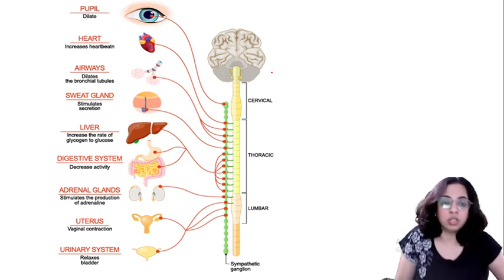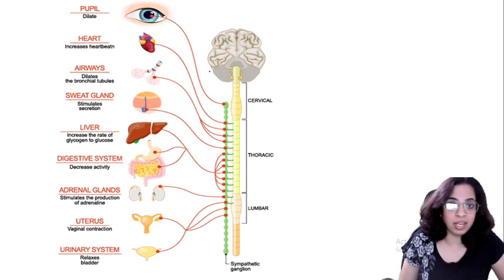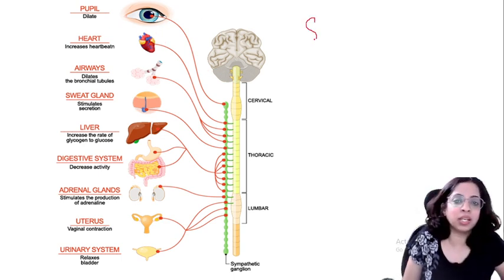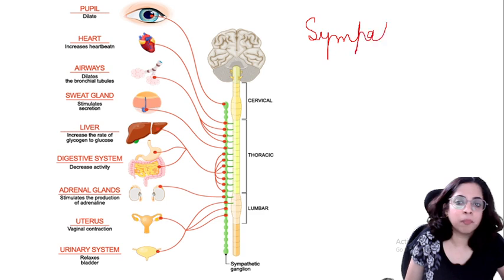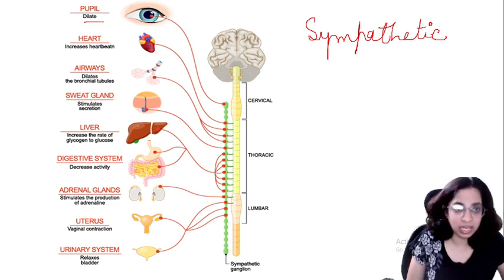Now let us do some examples. So there's a diagram, I hope you are able to see it. A few examples we'll take. What happens in the sympathetic nervous system? The pupil will dilate. What happens to the heart? It increases the heartbeat.